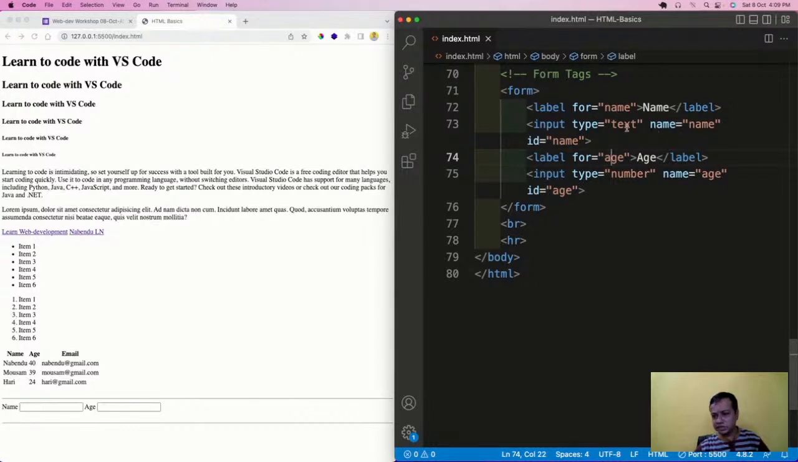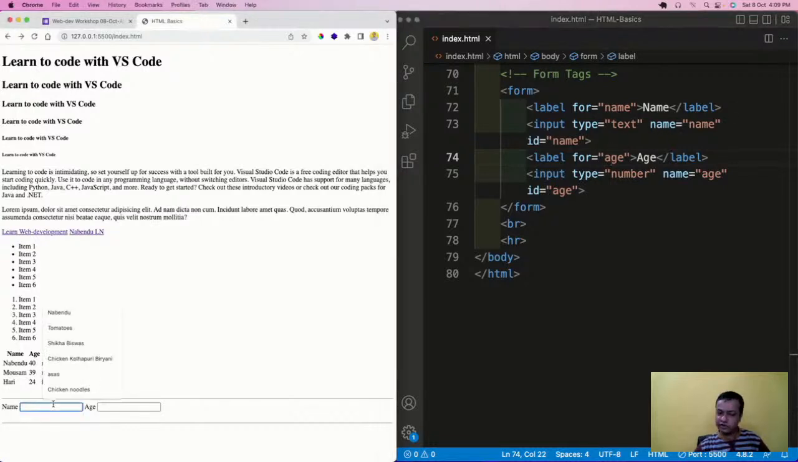Then what is this name? Type text is something like that. If it is type text, I can write something here. And if it is a number, type is number, as you might have guessed, I can do something like this. And also I can increase it like this. So those two things are there.